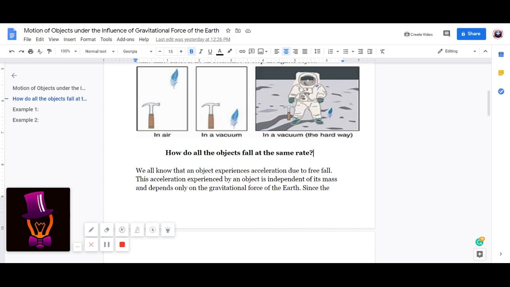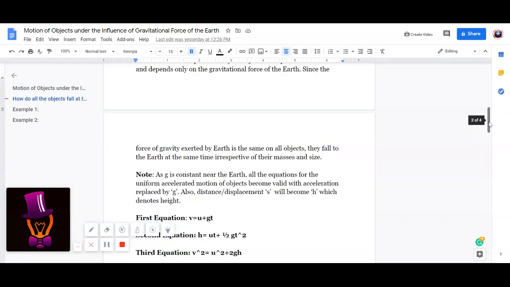meter per second square. So the acceleration experienced by an object is independent of its mass and depends only on the gravitational force of the Earth. It depends only on the force of gravity which is exerted by the Earth on all the objects. Since the acceleration due to gravity exerted by Earth is the same for all objects, which is 9.8 meter per second square, they fall to the Earth at the same time irrespective of their masses and size.